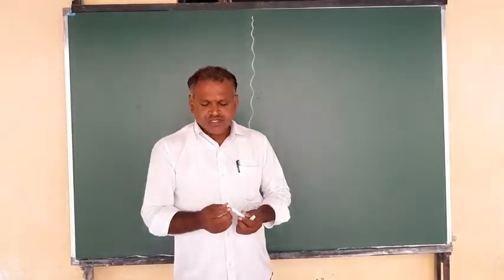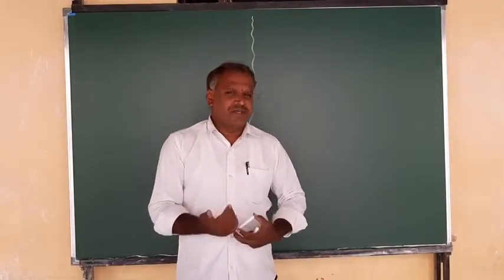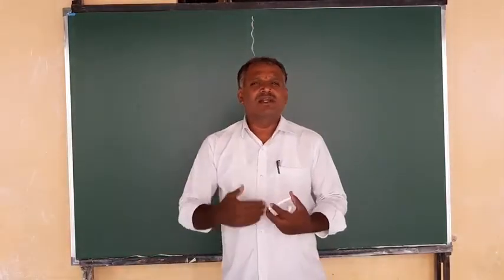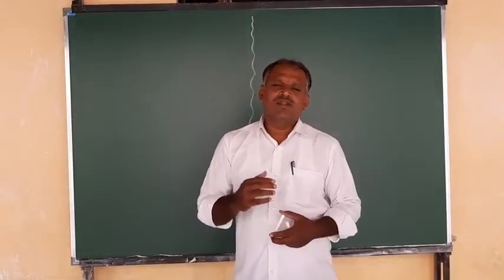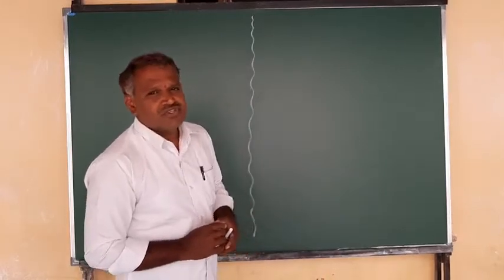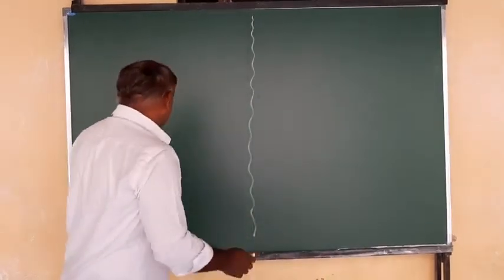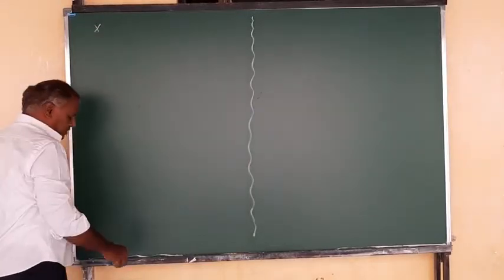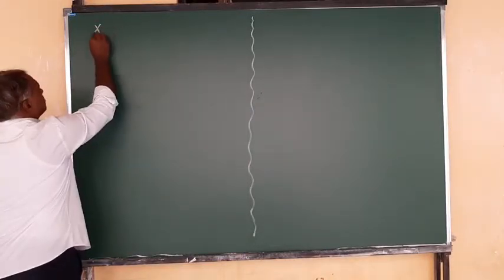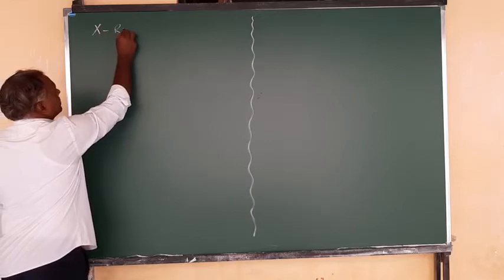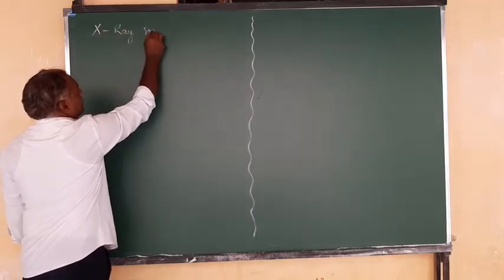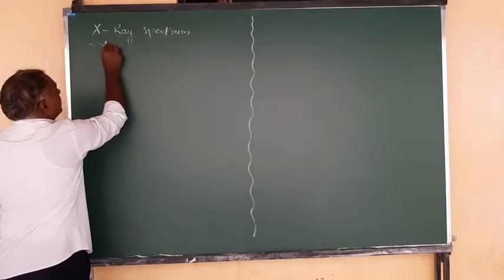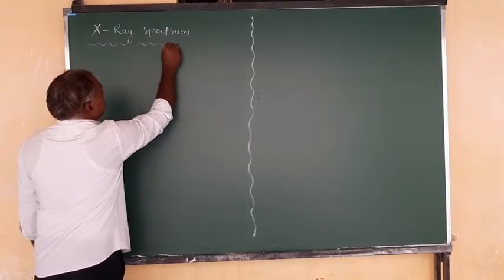By using it, the wavelengths emitted when we get X-rays are studied, and that is nothing but the X-ray spectrum. There are two types of X-ray spectrum, based on the energy emitted or the wavelength we get in the X-ray pattern. So the X-ray spectrum, which is studied using Bragg's spectrometer,